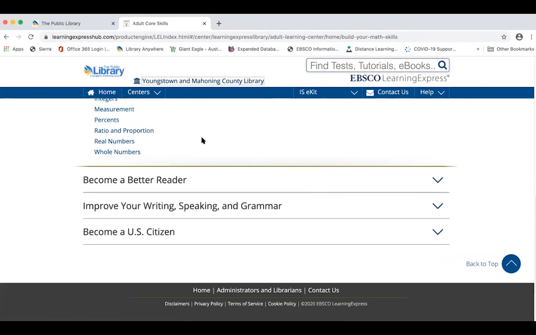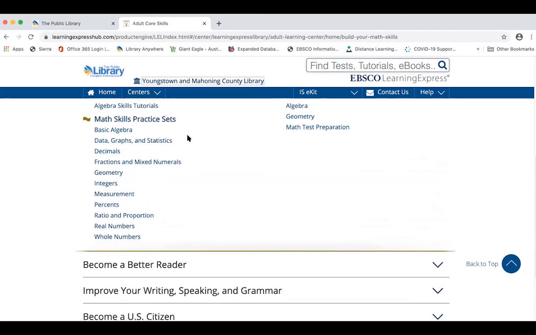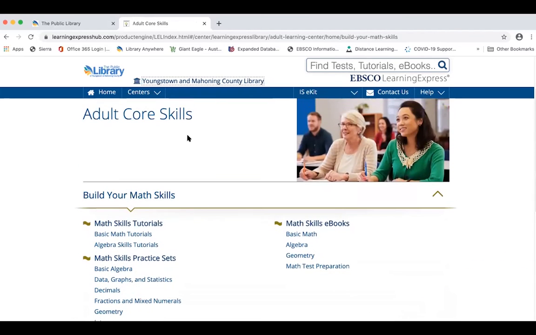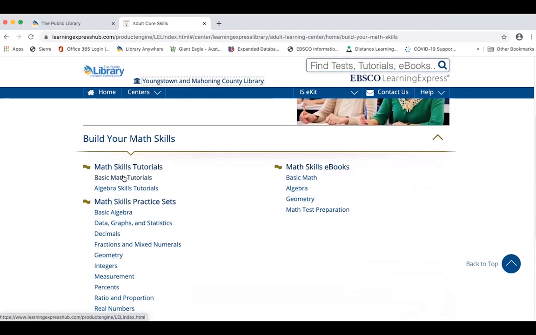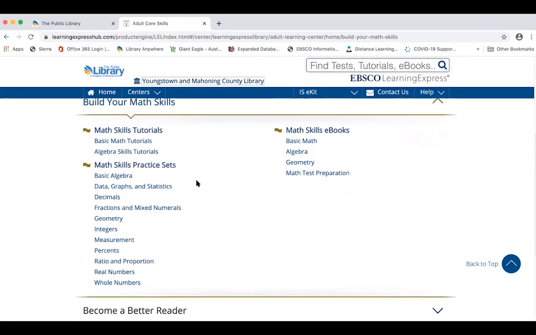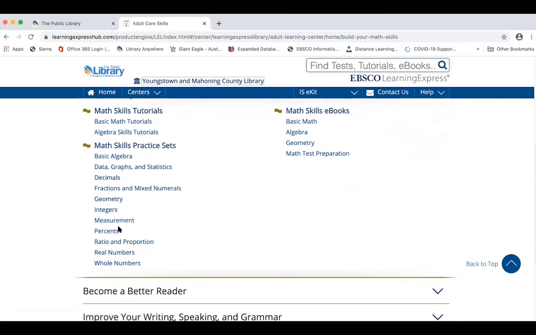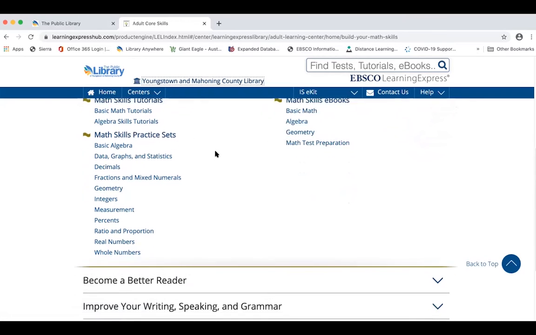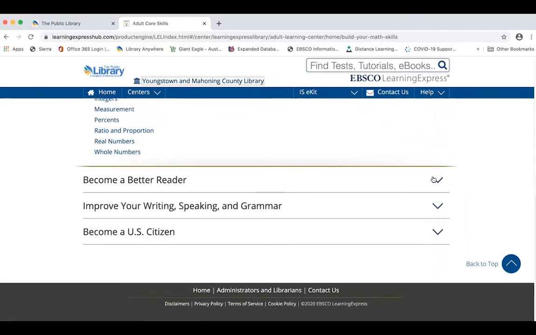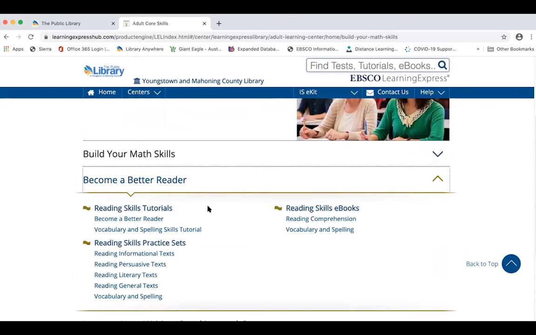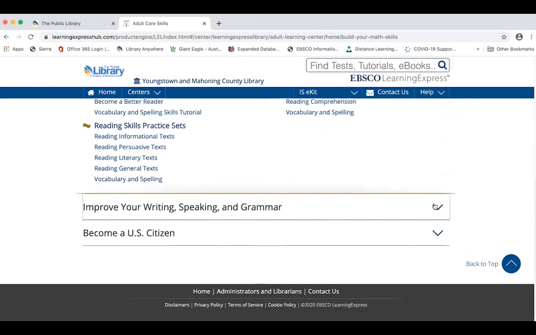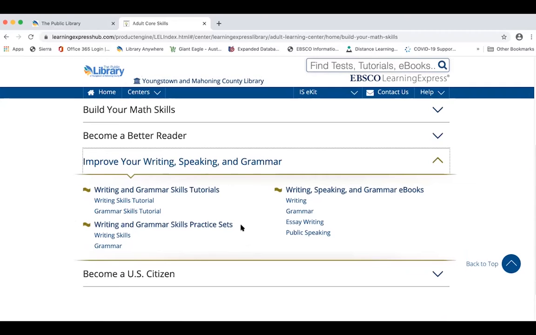And if you'll remember, I mentioned how possibly you might need to take an algebra refresher course. Well, in this adult core skills is where you can actually find a basic algebra one that you can take. So along with basic courses to help you with regular math, the decimals, fractions, percents, whole numbers, everything is right in here for any kind of math that you might need to refresh yourself on. They also have a section to help you improve your reading skills, and to work on your writing and grammar and speaking in public.